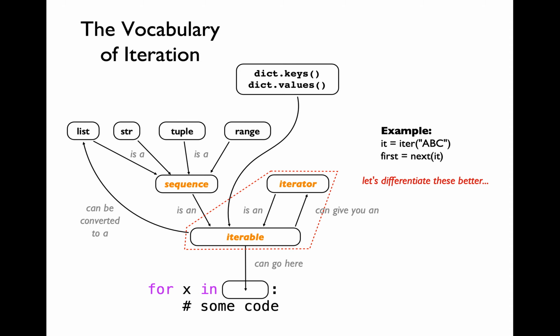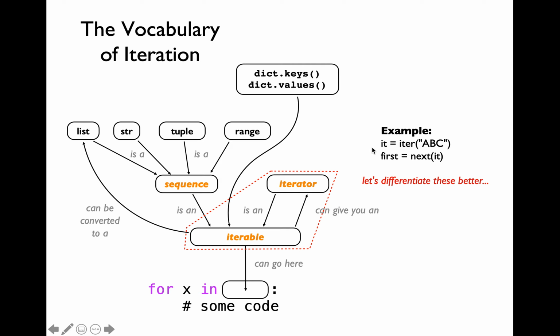Let me define the term iterator. Whenever you have an iterable, you can create an iterator with it using the iter function call. The iterator itself is an iterable. It better be, because that is the internal logic of a for loop in Python. First of all, you can create an iterator from any iterable using the iter function call. The iter function call is going to return an iterator object instance.